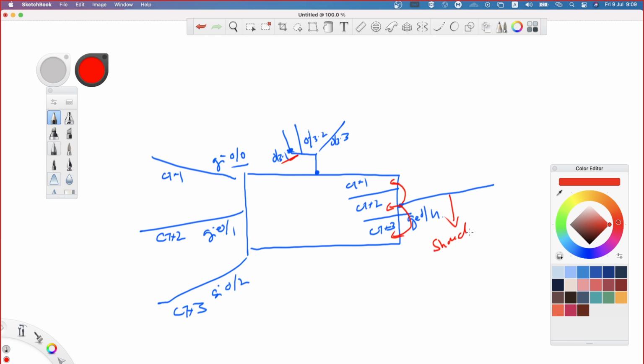Now there is a question. If I have a dedicated interface, there is no problem at all. How? Because I know that if any traffic is received on Gig Ethernet 0/0, it is meant for context 1. If it is received on Gig Ethernet 0/1, it is meant for context 2. If it is received on Gig Ethernet 0/2, it is for context 3.